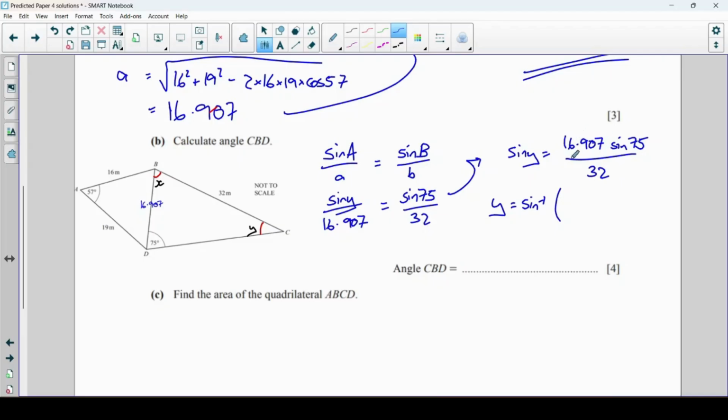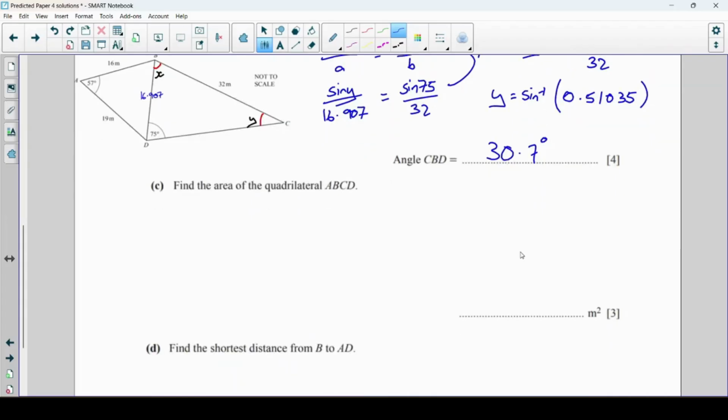And then I'm going to do inverse sine of all of that. Alternatively, we could work out that thing first. Okay, maybe let's do that, that's a bit nicer. 16.907 times sine 75 divided by 32, and I get 0.51035. And let's do inverse sine of that. And I got 30.687, or to one decimal place, 30.7 degrees. Again, I'm going to store that just in case I need it in a later part of the question.